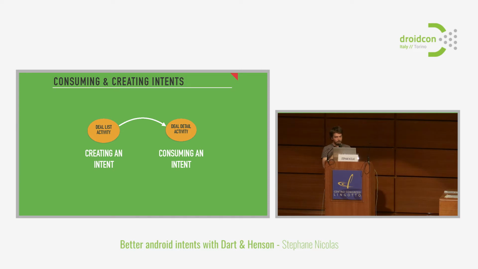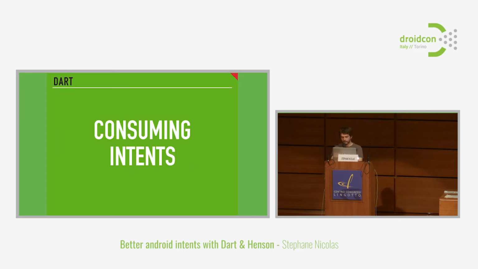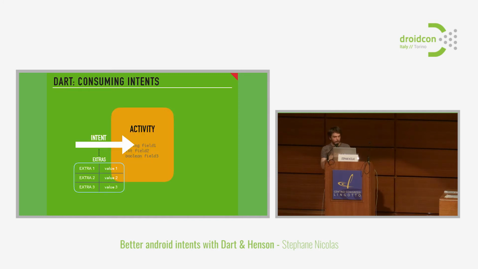So first, let's talk about how to consume intents. To consume intents, we're going to use Dart. Dart is really the module that you will use to consume the intents from within the target activity. Let's say we have a target activity, our deal detail activity. Inside this activity, we have a couple of fields that are Java fields of the activity class. So we have fields that are typed, like String field1, Integer field2, Boolean field3, and so on.